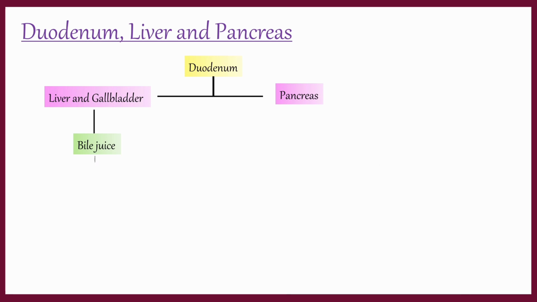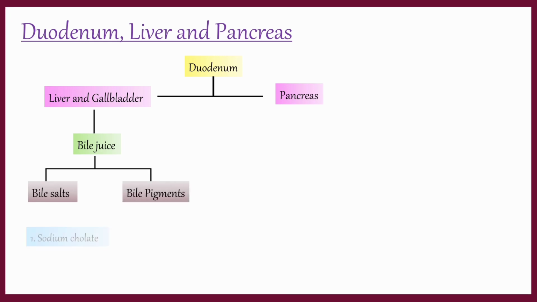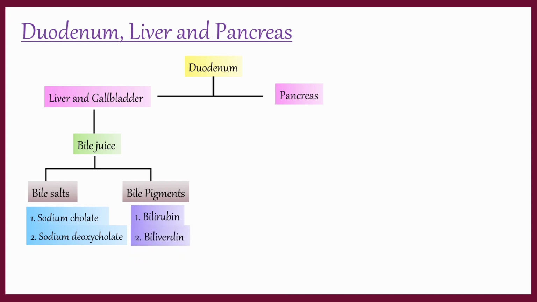It consists of 86% water, bile salts and bile pigments. Bile salts are sodium cholate and sodium deoxycholate. Bile pigments are bilirubin and biliverdin, which are produced by degradation of hemoglobin. There are no digestive enzymes in bile juice.